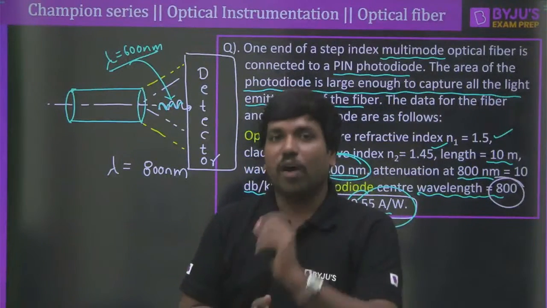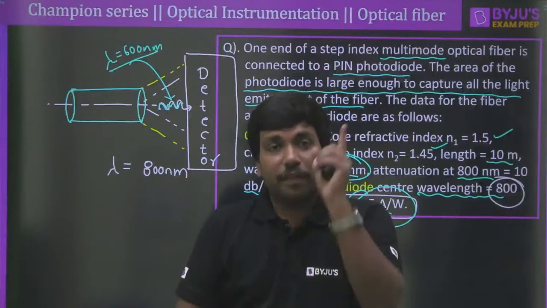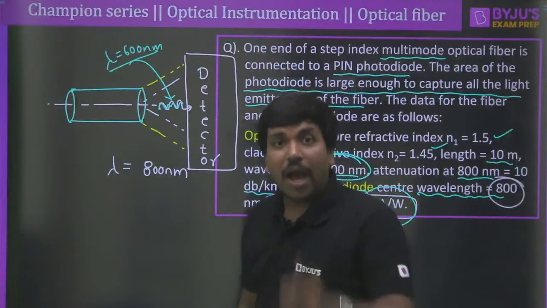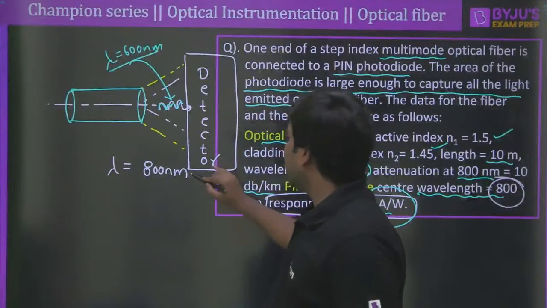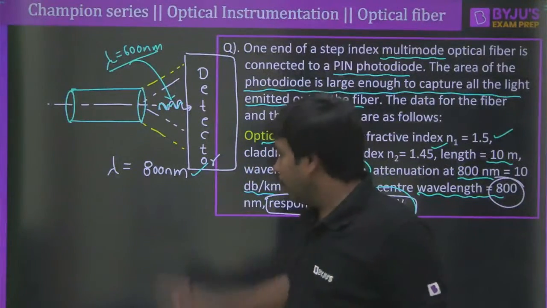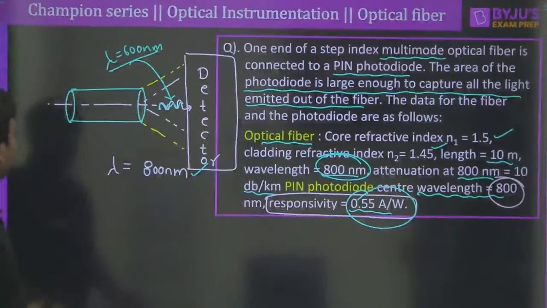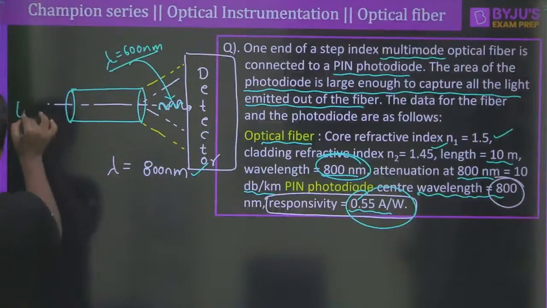This is the reason why in optical instrumentation, the first device we will buy is a light detector, and we will know at what wavelength it can give maximum responsivity. So at this point it is 800 nanometer. At that time you should go back to the LED here, that means the light source here, right?